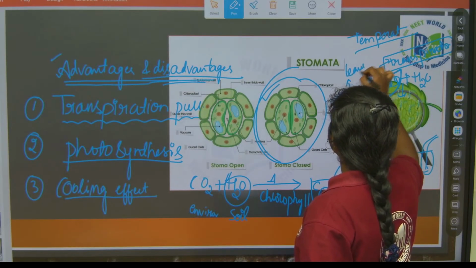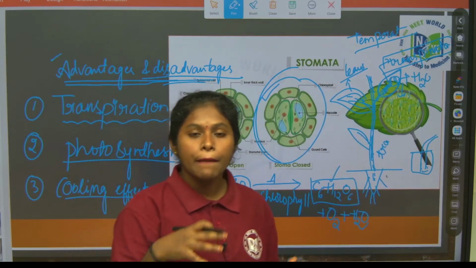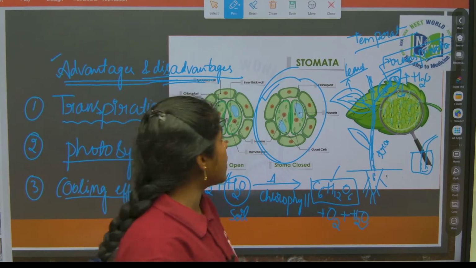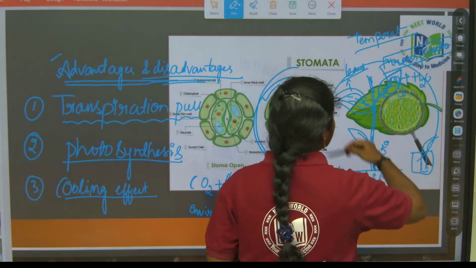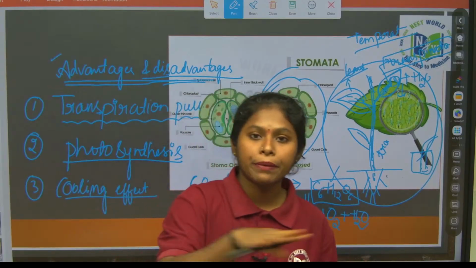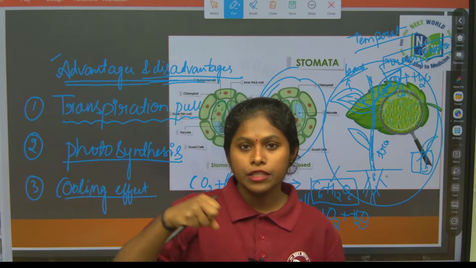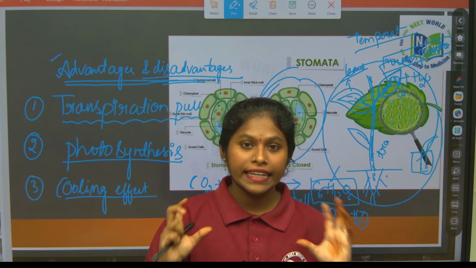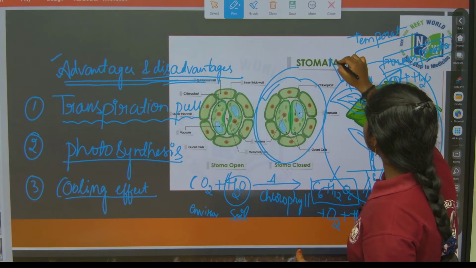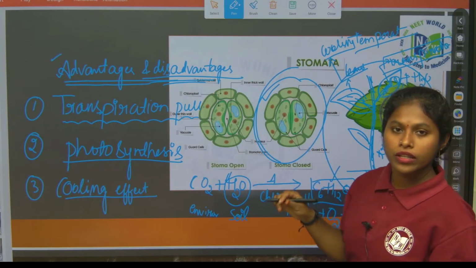When the temperature rises, the leaf needs a cooling effect. How is it happening? By the transpiration pull. When transpiration is happening, it keeps the leaves cool. Otherwise, by the temperature, what will happen? The leaves become overheated, right? So when transpiration is happening, what is happening to the plant? The cooling effect is occurring, right? The cooling is happening.